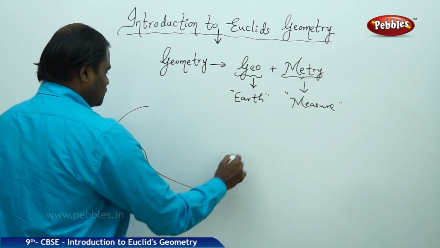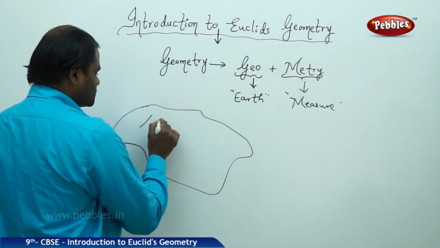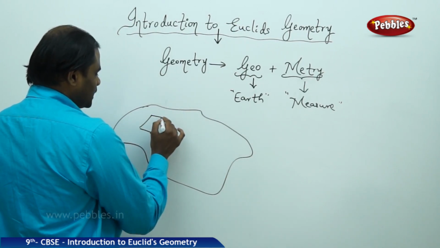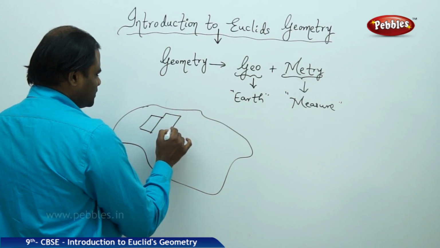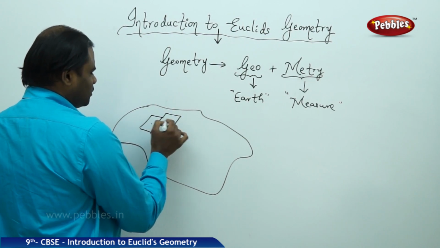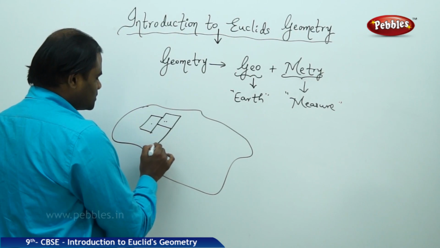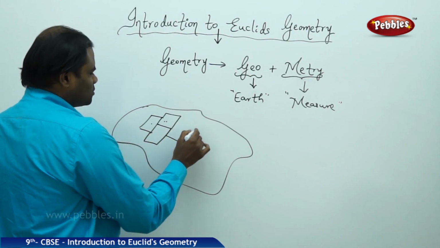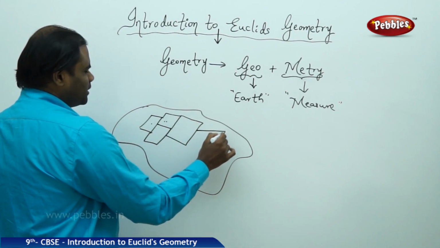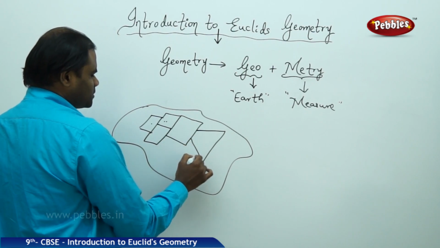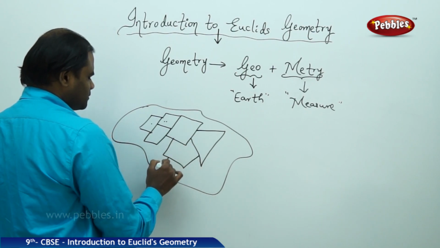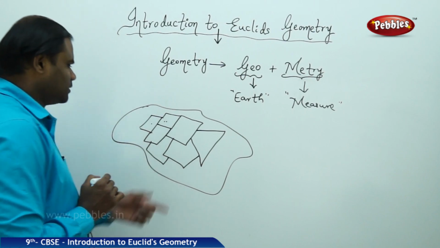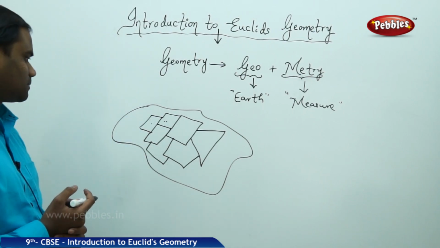Every land was divided into different farms and then connected with the farm of the other farmer. So they had many irregular shapes through which the farmers had their farms.